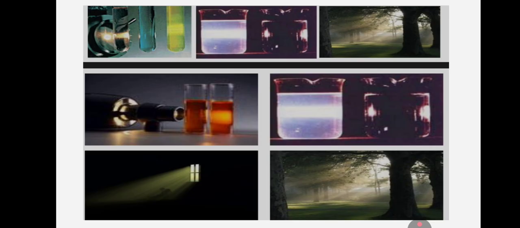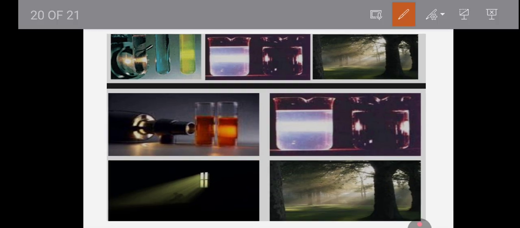Then these are all examples. In the second beaker test tube, you can observe the beam of light scatters, while in the first, the beam of light does not appear. This is due to the Tyndall effect. And in a dense forest, the light coming like this is also the Tyndall effect. Then these are all other examples.